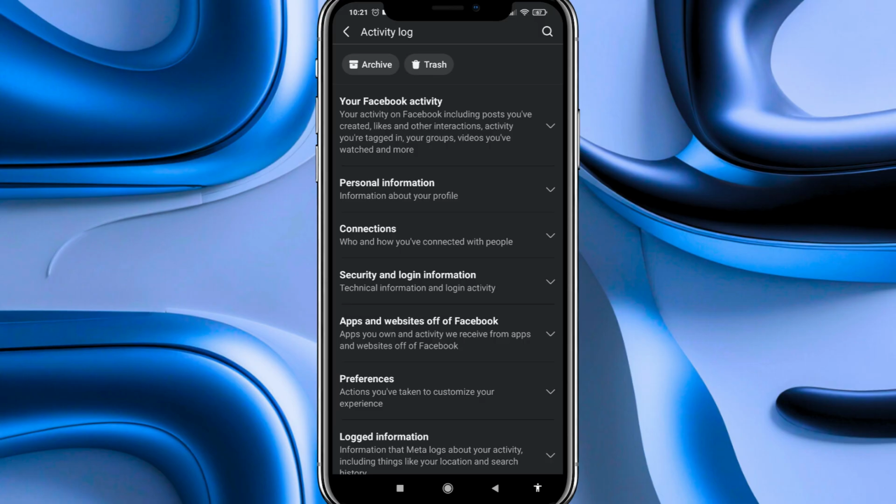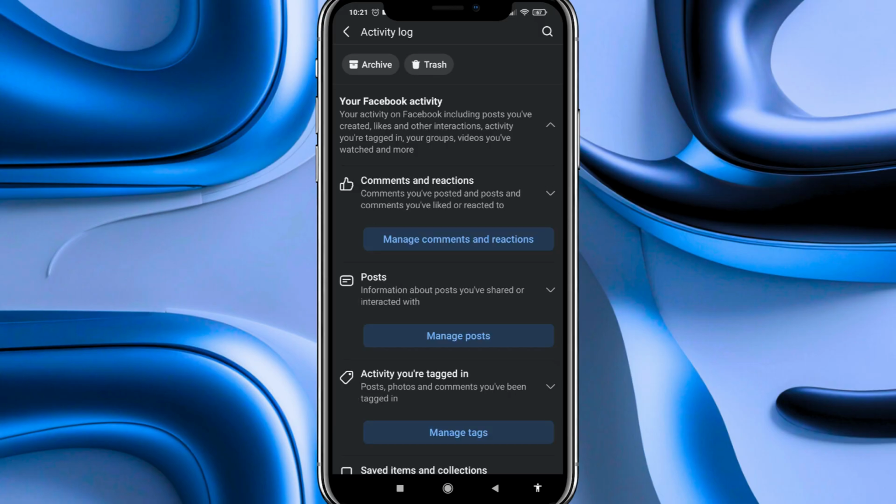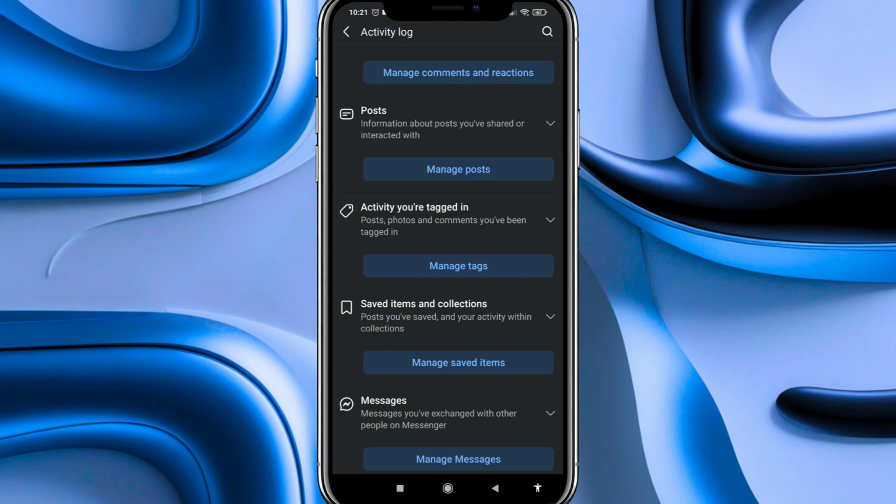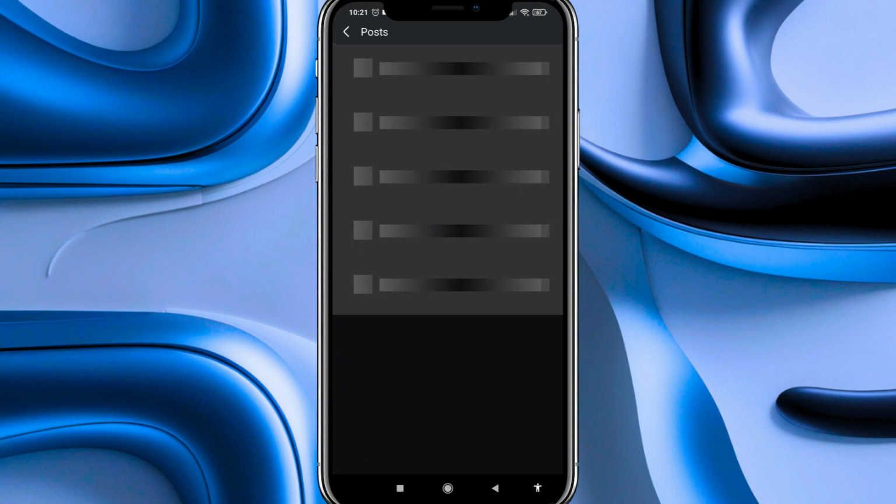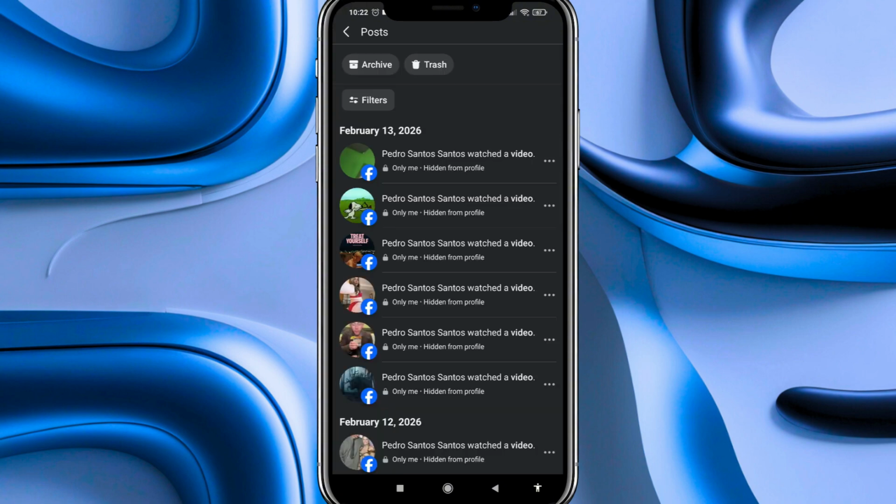So on its right, we click on this arrow to display all the options. Now we have to go to the second option, Posts, and we click on the button Manage Posts. And now in this page, we will be able to see all our activity history, and that's everything.